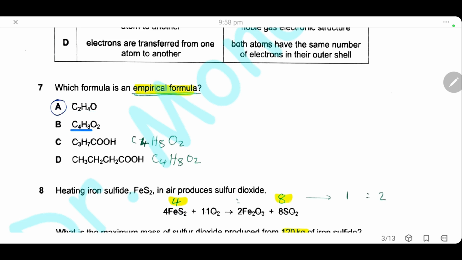The second one, B, is wrong because B can be simplified by dividing by 2. So it will be 2 carbons, 4 hydrogens, and 1 oxygen. Also, the formula in C can be simplified because it is C4H8O2. It can be simplified again by dividing by 2. D also is C4H8O2, so it can be simplified. The only empirical formula that cannot be simplified is A.